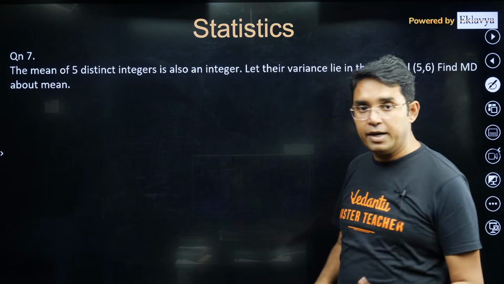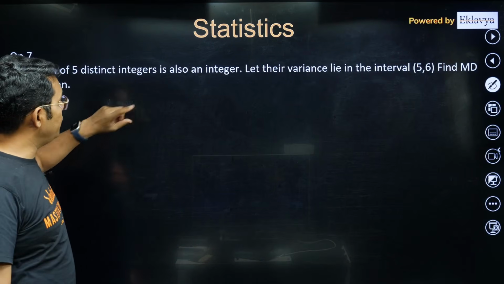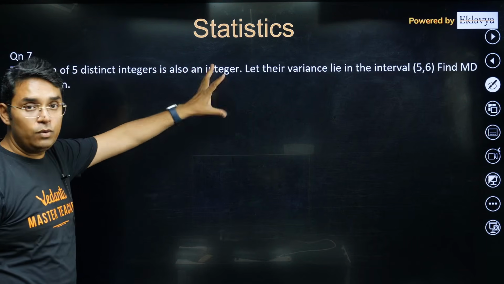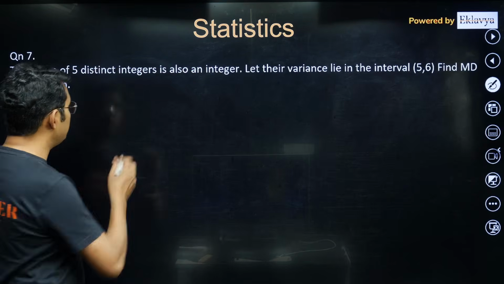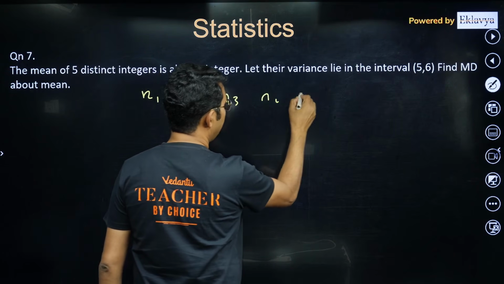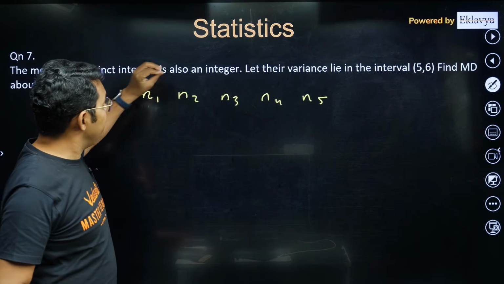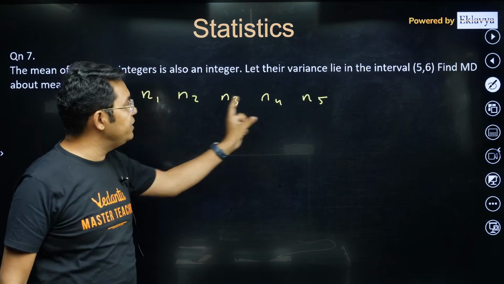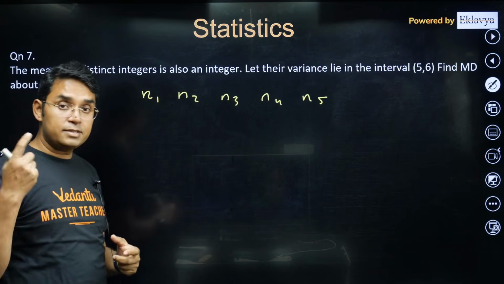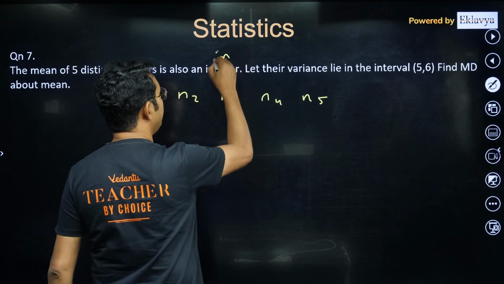Okay, so here what we can do, please listen carefully. Here we are given 5 distinct integers, and their mean is also an integer. Now there can be 2 scenarios: the mean value is among those data values or not. Let's say those integers are n1, n2, n3, n4 and n5. Let us assume first that the mean value, which is an integer, is none of these data points n1, n2, n3, n4, n5, which means if I subtract the entire data by the mean value, let me call the mean small m.